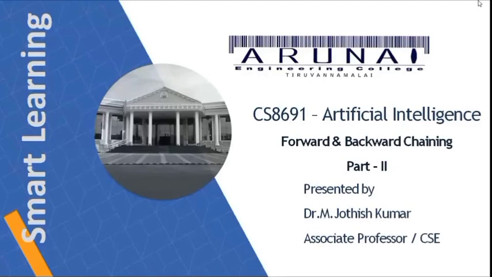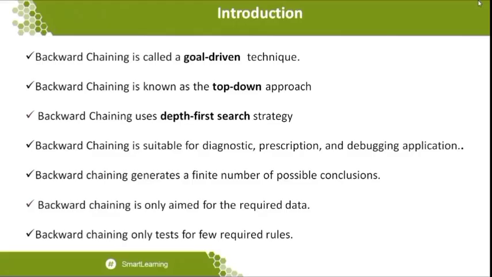From the goal, we are going to move towards backtracking, which is towards the sub goals. And from the sub goals, we move towards the facts. If the facts are right, then we can conclude that the goal is right. So in backward chaining, we take the reverse process to reach the facts. Based on the different facts that we attain, we can conclude the backward chaining. So let me see the introduction part of backward chaining.